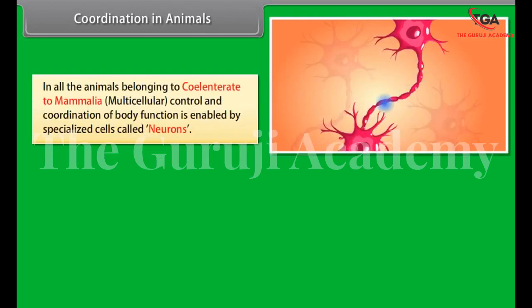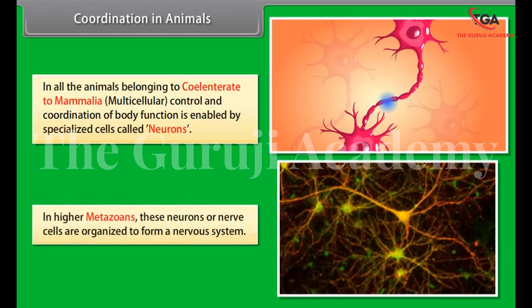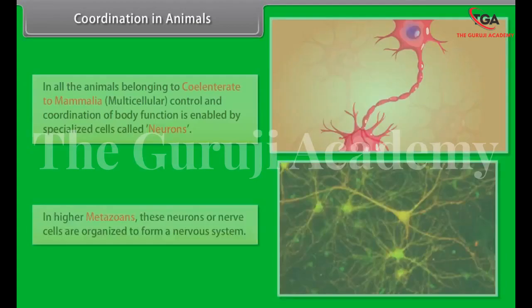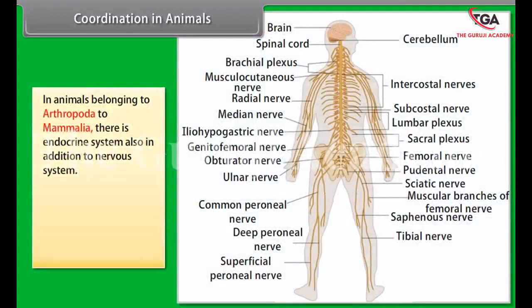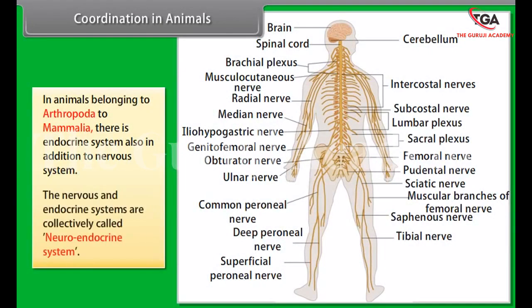In all the animals belonging to coelenterate to mammalia, multicellular control and coordination of body function is enabled by specialized cells called neurons. In higher metazoans, these neurons or nerve cells are organized to form a nervous system. In animals belonging to arthropoda to mammalia, there is endocrine system also in addition to nervous system. The nervous and endocrine systems are collectively called neuroendocrine system.